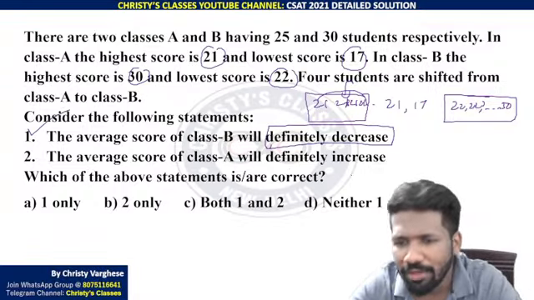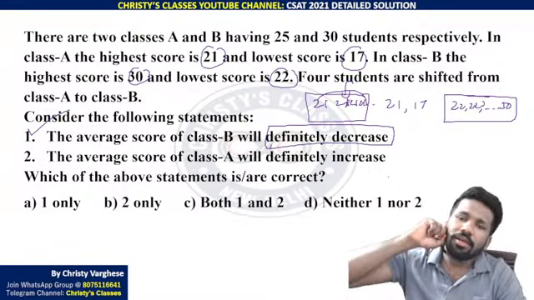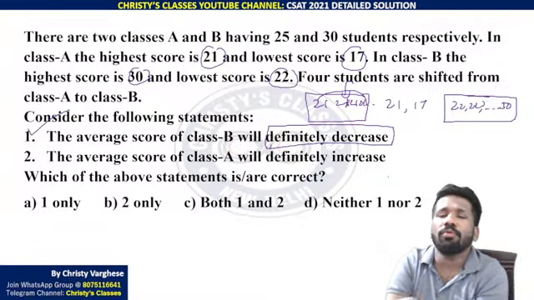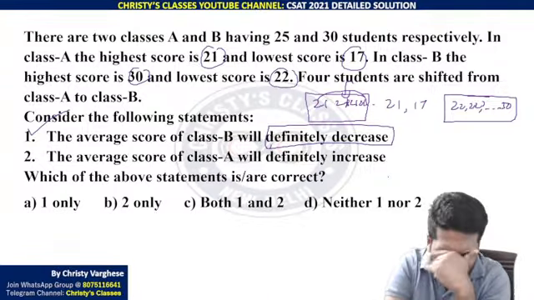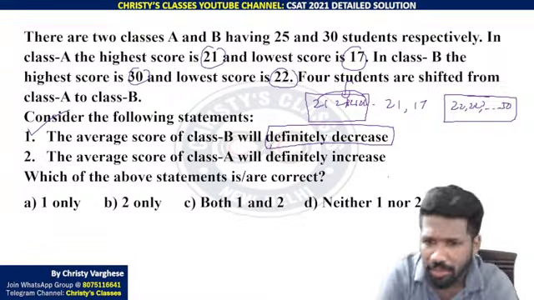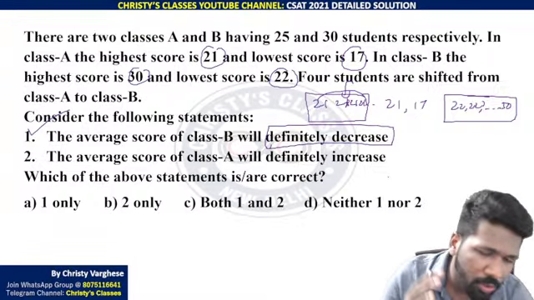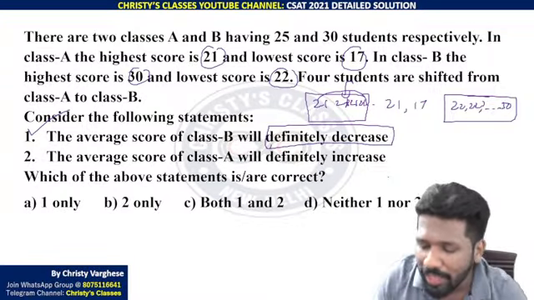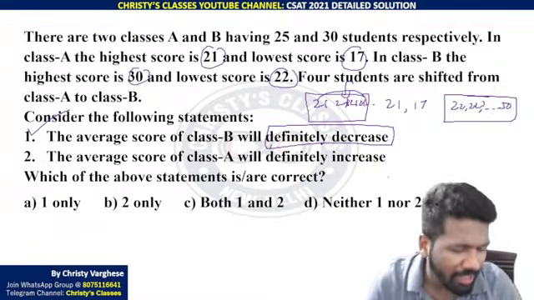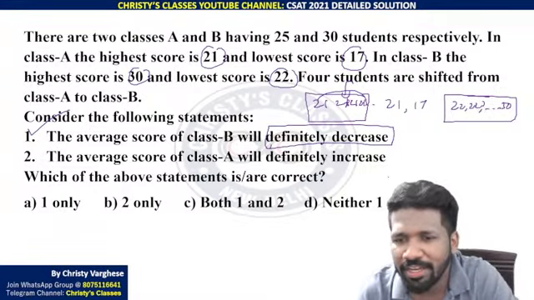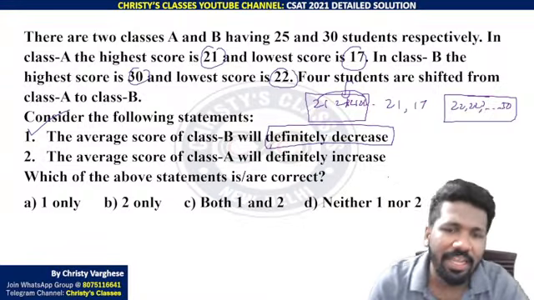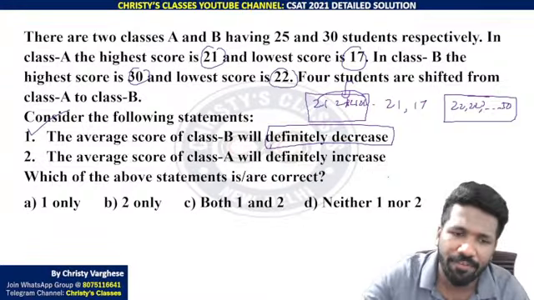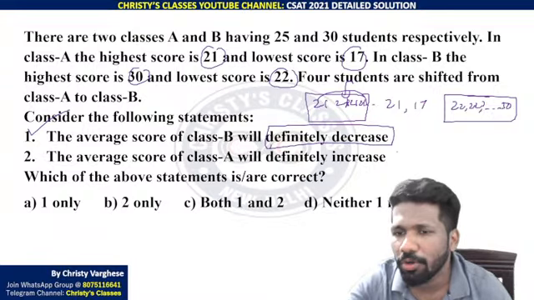Average score of Class A will definitely increase. Can you say the average score of Class A will increase or not? From Class A what happened? 4 values are removed. But depending on the values removed only, we can say whether the average will increase or decrease. If the average of those 4 values is more than the initial average of A, then it will definitely decrease. But if it is less than the average of A, then it will definitely increase. So we cannot clearly say whether it is definitely increasing or decreasing, because we don't know which observations from A are taken.